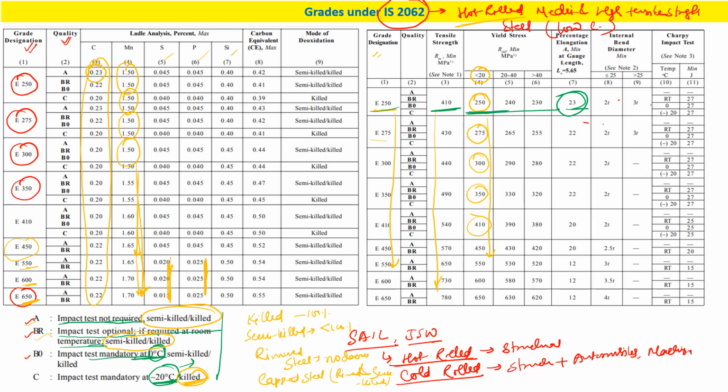And if you see the Charpy impact test, that is the amount of joule. For the cases like B0, 27 is required, for C 27 is required, and if it is done at room temperature, then 27 is required. So whatever the temperature, 27 joule is the minimum requirement.